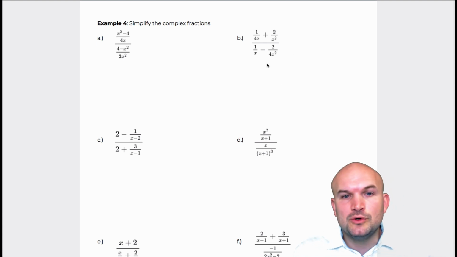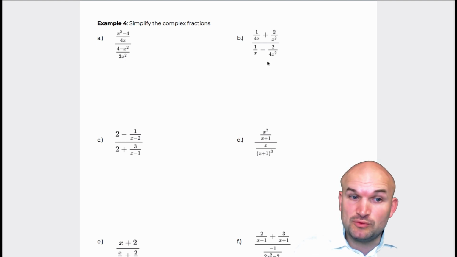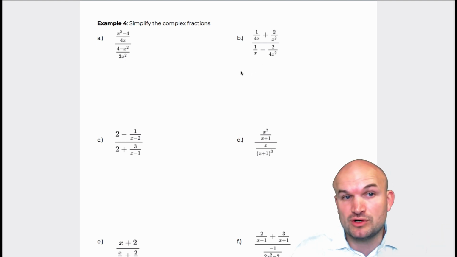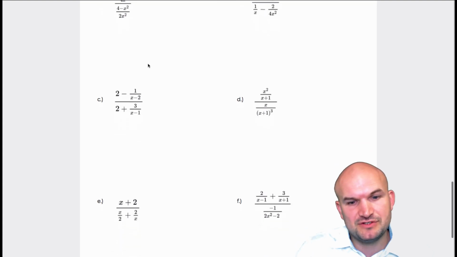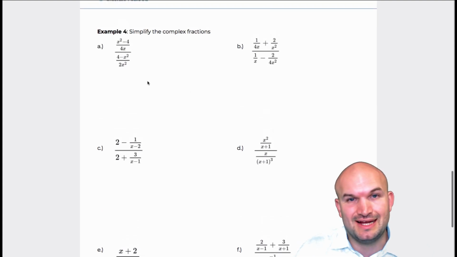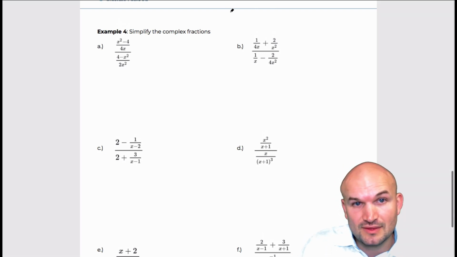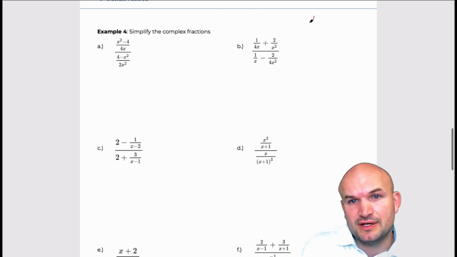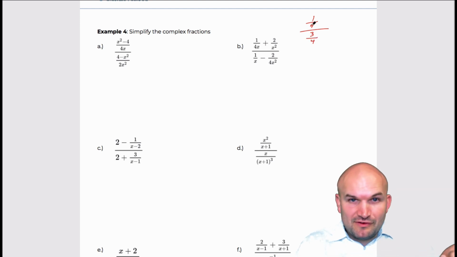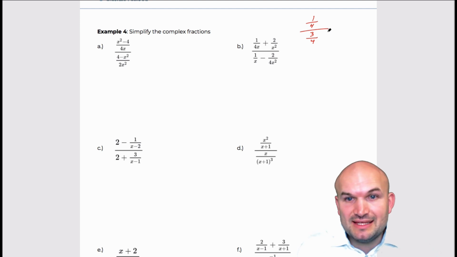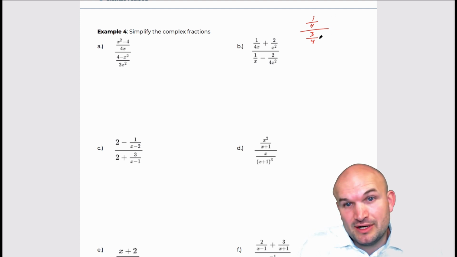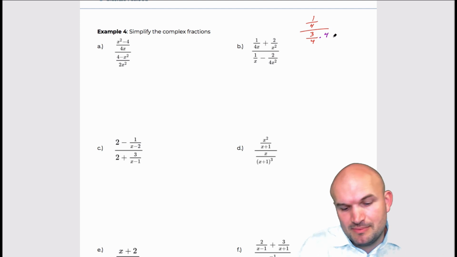And I'm going to work on both ways so you can see the difference and see which one works best for you. However, I do have two examples where there is no addition and subtraction sign. And if you think about that, that's really just taking a fraction and dividing it by another fraction. So for instance, that's just like, if I had 1/4 divided by 3/4, right? Well, remember, if you have a fraction divided by another fraction, the main thing we want to do is get rid of the fraction in the denominator, and we can do that by multiplying by the reciprocal.